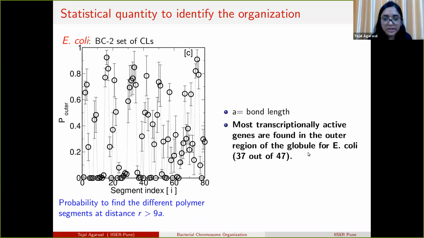This is also biologically relevant, because if the genes which are transcriptionally active are always found on the outer region, it is very easy for the transcription factors to access them. So this trend is there for E. coli, and this trend is also found experimentally for E. coli and B. subtilis, but the bacterium C. crescentus does not show this kind of trend.